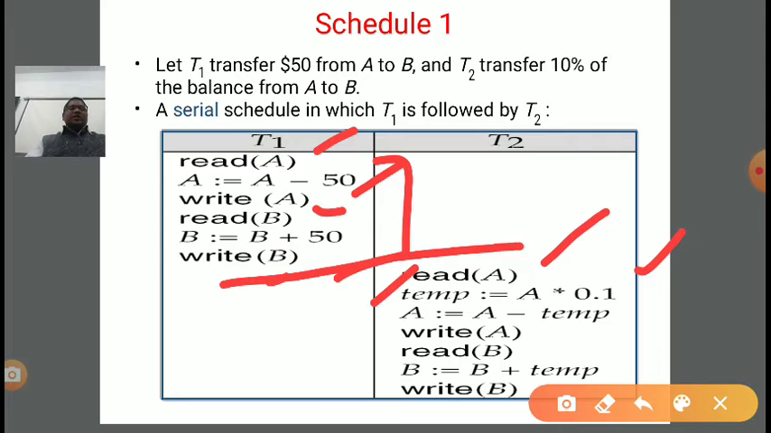Now this temp we need to subtract from account A. So A minus temp goes into A, and after that the A value will be updated with the remaining 0.9 of A, right? After that we need to access B and add this subtracted value of temp from account A into B. So B plus temp will go into B and the final B will be updated. Okay.